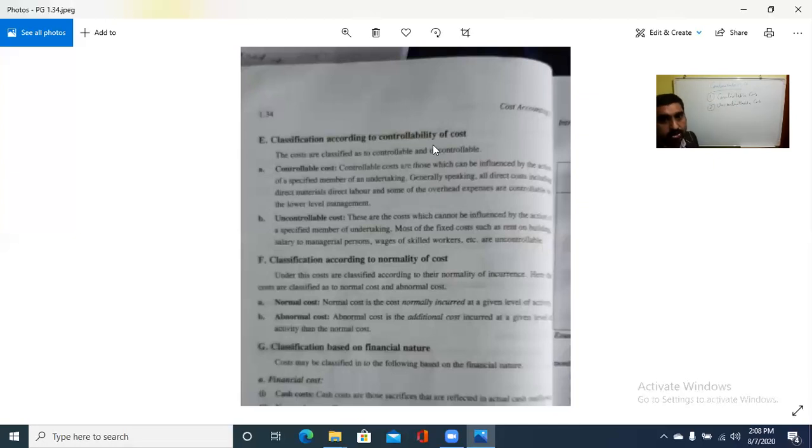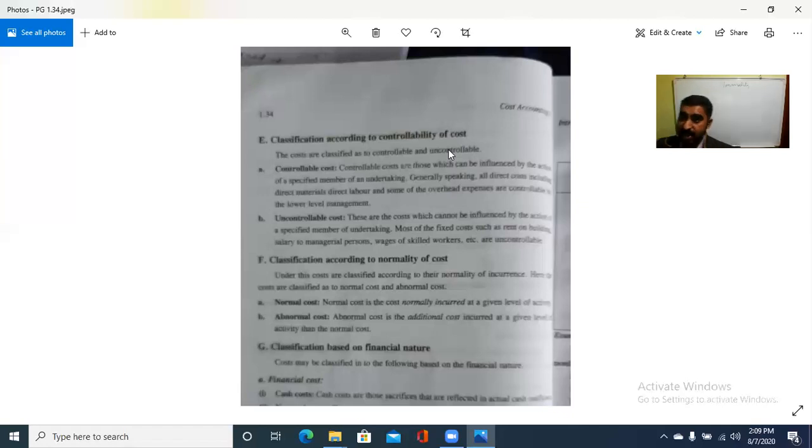Next is according to the normality of cost. Normalcy means what comes always and what does not come always. So according to the normality of cost, under this, costs are classified according to their normality of incurrence.